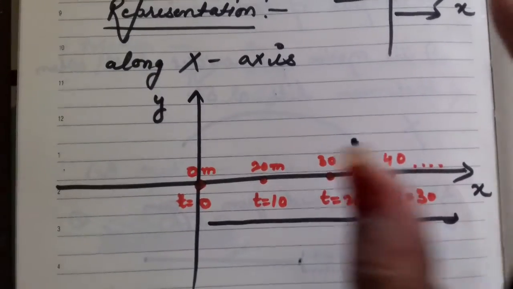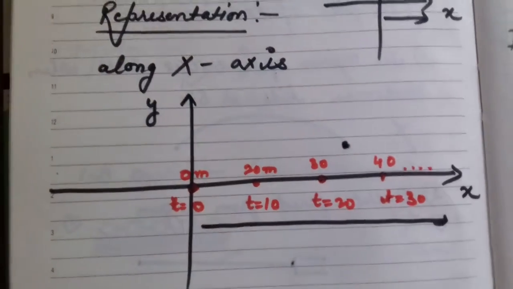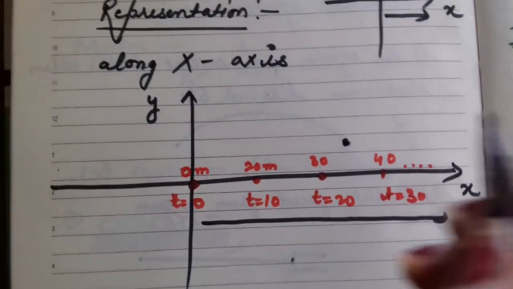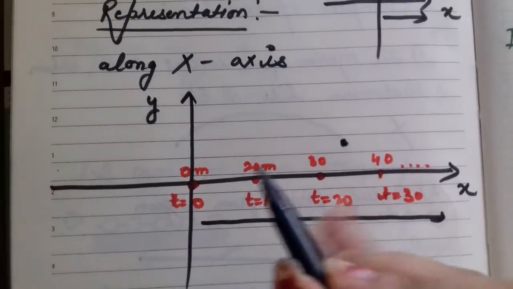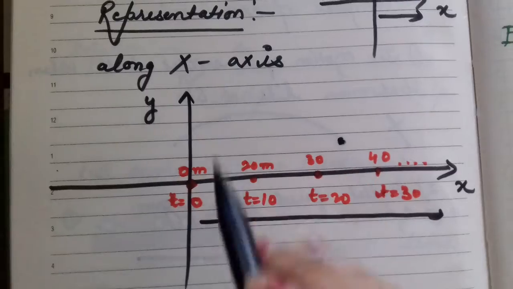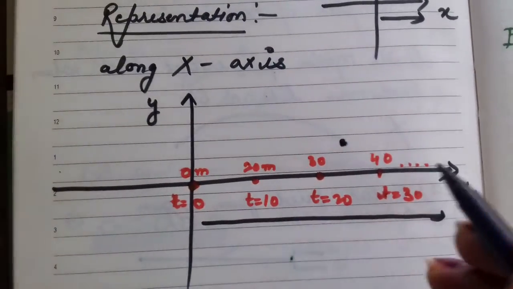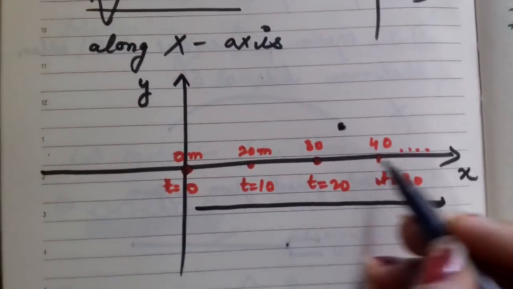Keep in mind that whenever you are asked to represent one dimensional motion graphically, you will always plot it along the x-axis. It doesn't matter whether the body is going up or coming down, to represent one dimensional motion you will always plot it along the x-axis. For example, this is a motion we are plotting.